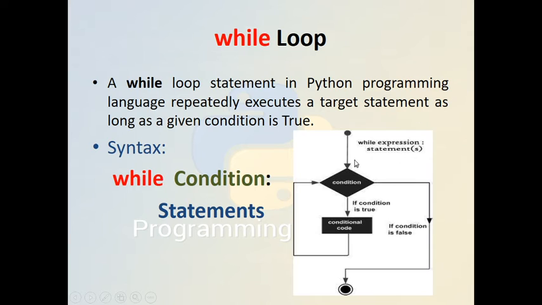As we have seen, it will always start with a condition, and we check if the condition is true. If the condition is true, then the statements will be executed, and again it will check the condition, and if the condition is again true, then the statements will be executed, and then again the condition will be checked. If the condition evaluates to false, then the loop will break, and the remaining part of the program will continue.